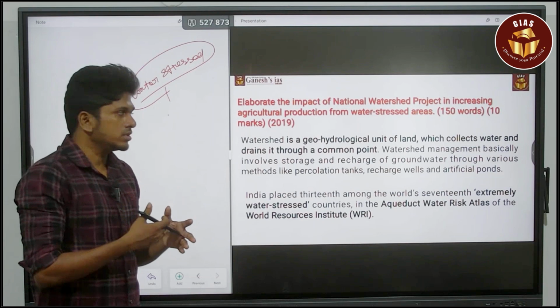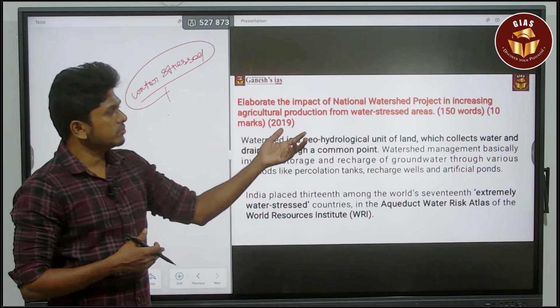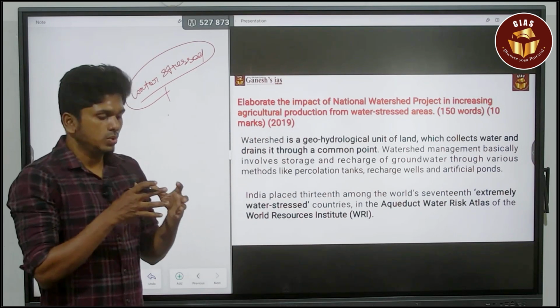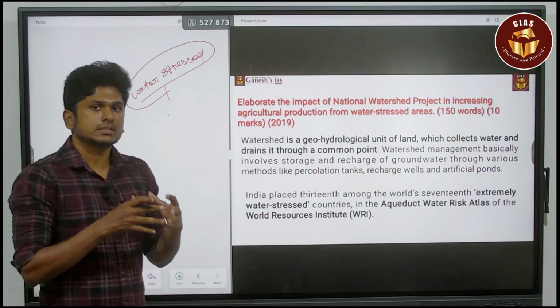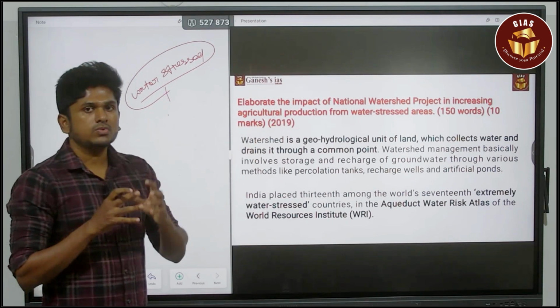Okay. Afterwards, you have to give the points related to the agriculture production from these water stressed areas. How is it overcoming these issues? So already these regions are water stressed. Now, how does this national watershed project overcome it?